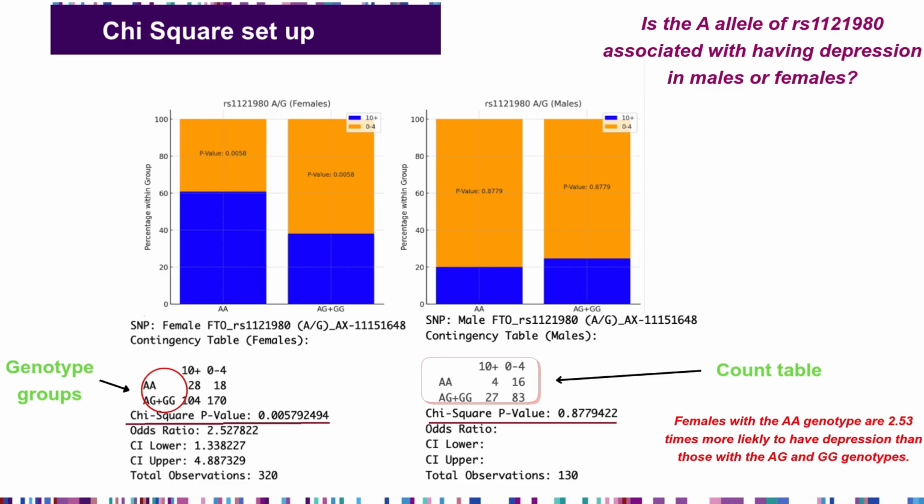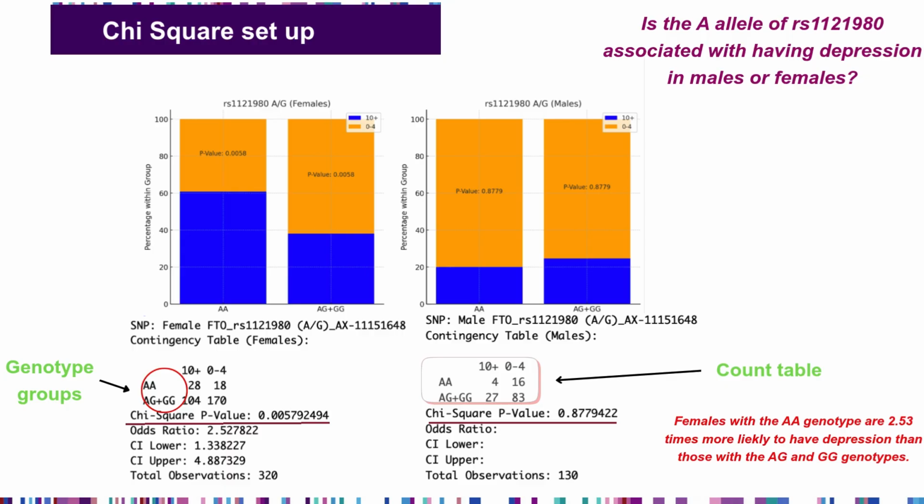I want to remind you that the interpretation looks at the first row, which is AA, and the first column, which is 10 plus, and that's the PHQ-9 score of 10 or higher and represents having depression. So I will interpret the odds ratio in the context of having the AA genotype and having depression compared to those with the AG and GG group.